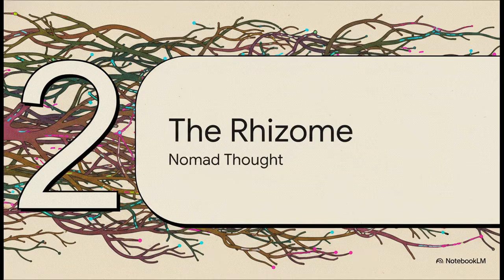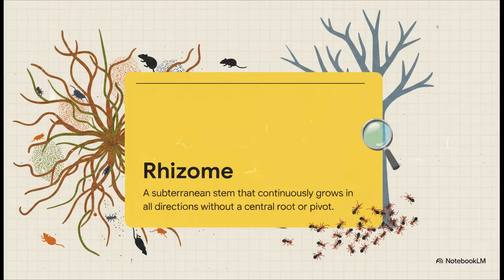Section 2. Enter the rhizome. Nomad thought. Having established the really limiting, almost suffocating problem of the tree, let's explore that radical alternative. In nature, rhizomes are things like crabgrass, potato tubers, or even a swarming rat burrow. Unlike a tree with its big central trunk, a rhizome is a subterranean stem that continuously grows in all directions. It has no central root, no pivot, no beginning, and absolutely no end. It simply pushes outward. It's a decentralized, non-hierarchical multiplicity.